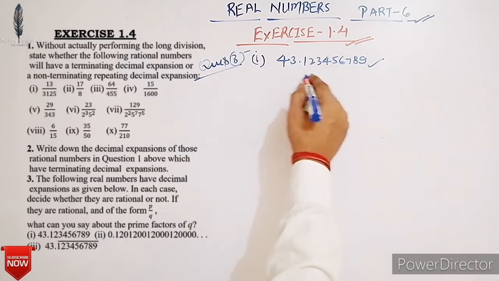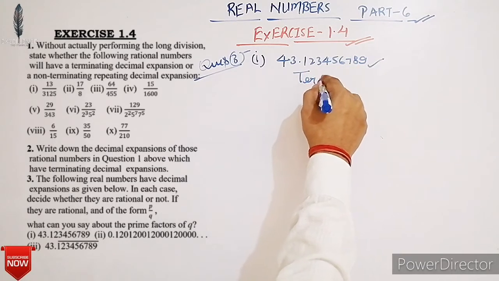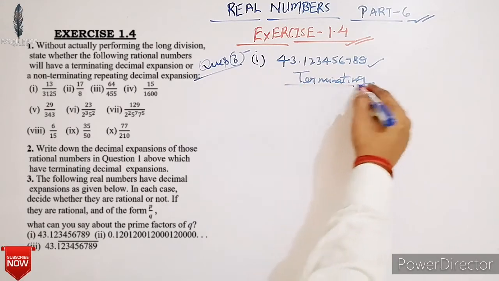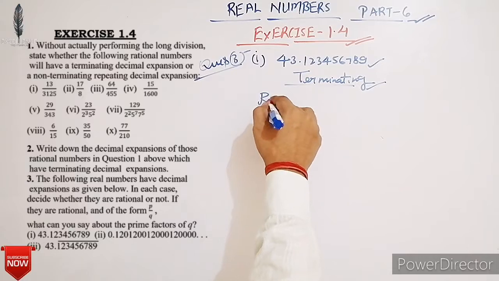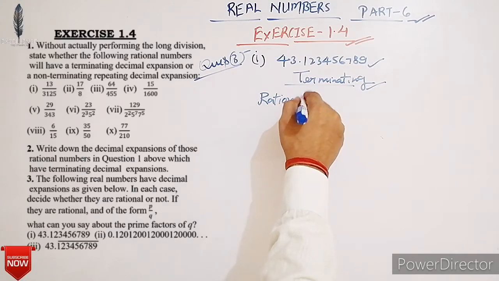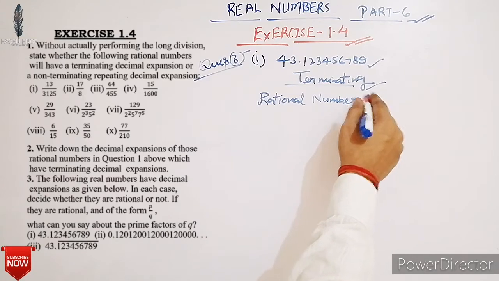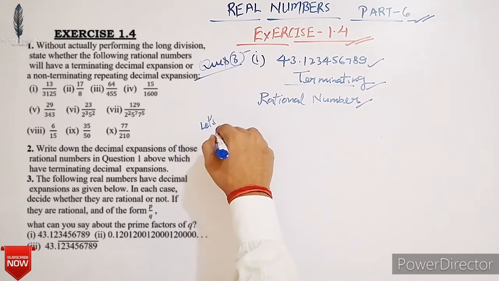Okay. This number has a terminating decimal expansion. So it is a rational number. All of you know that. It means here the denominator contains the prime factors 2 or 5 or both. Okay students, let's check it.